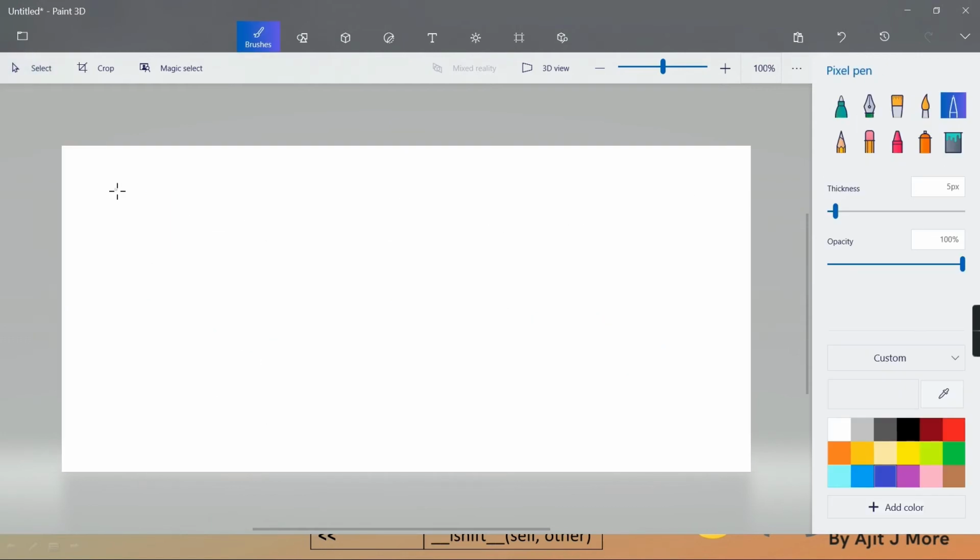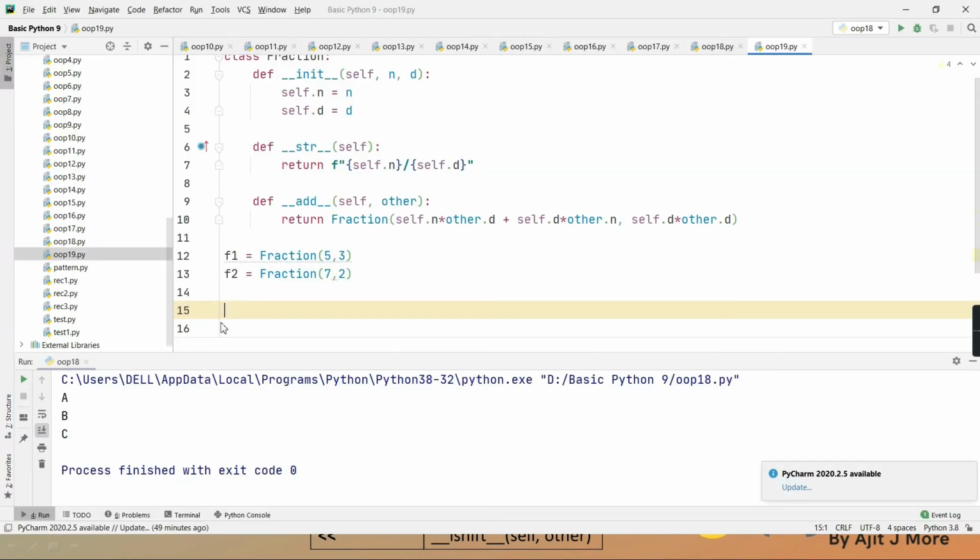Is first one fraction object created, f1? Clear? Is one instance of the fraction class created and its reference comes in f1? Do you agree, all of you? But is it having any properties? No. When will it get those two properties? When the constructor, that is this initializer, is called.